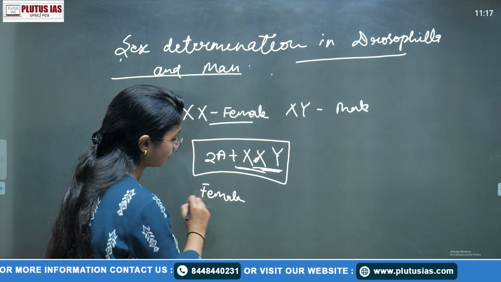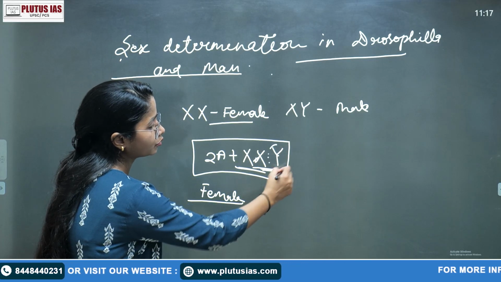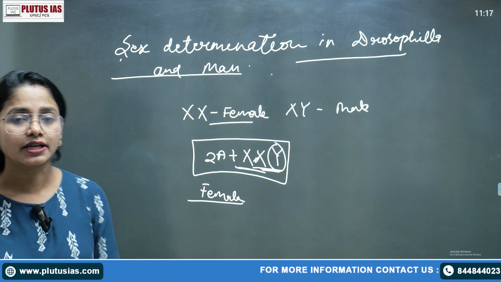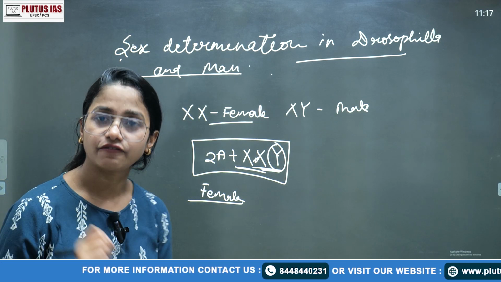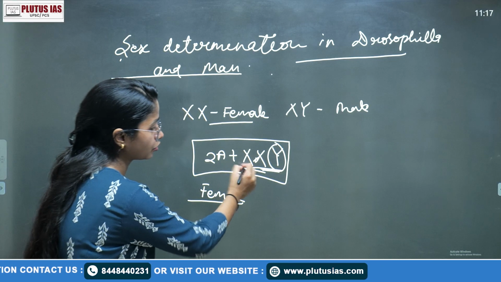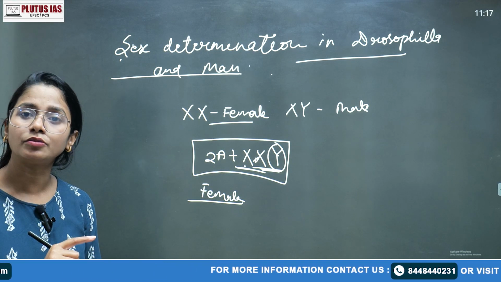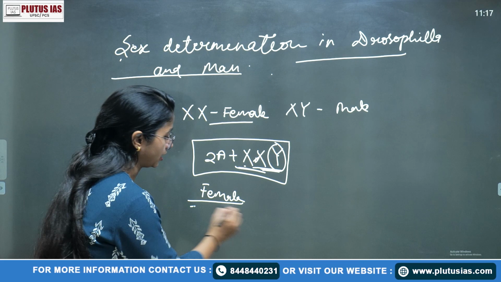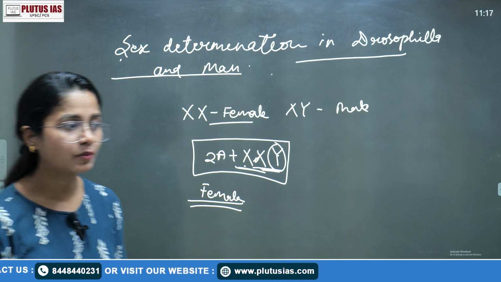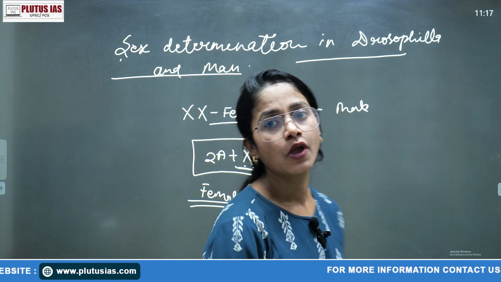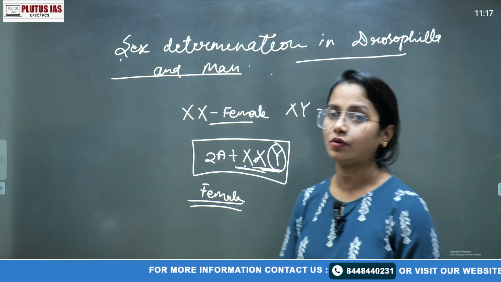That is what we talked about: the Y chromosome does not contain any sex determination factor, while the X chromosome contains the sex determination factor, and the X chromosome determines femaleness. Remember, we have already talked about the 2A plus XX scenario and the 2A plus XXX scenario also.